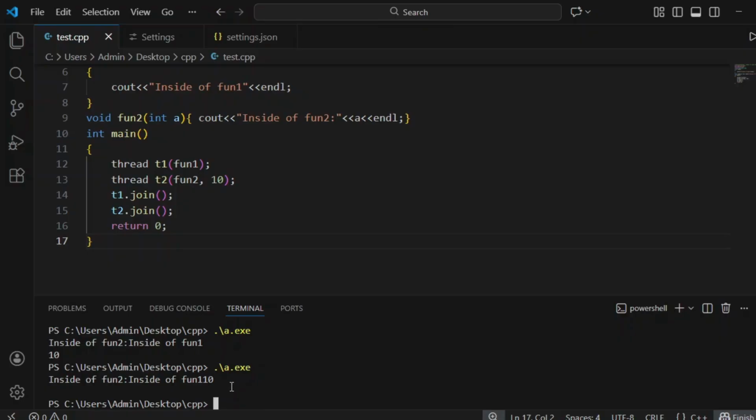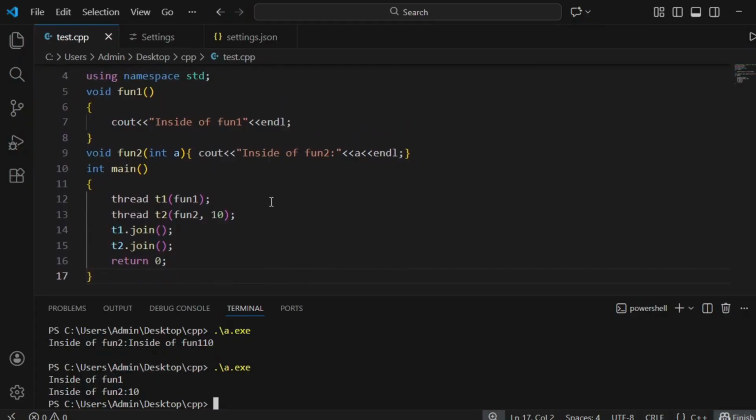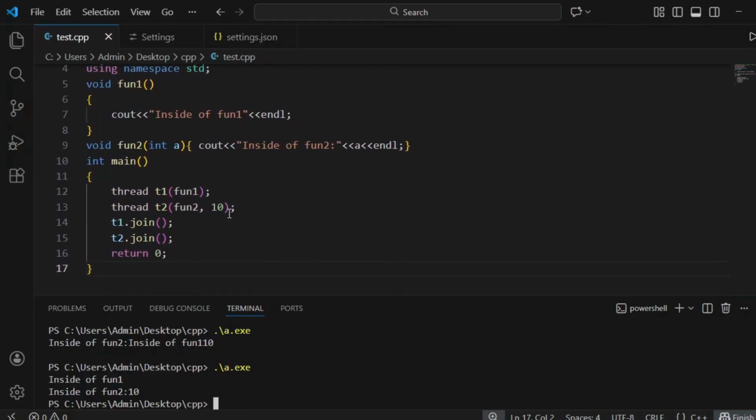See, okay, so this is how threads are running parallelly. Okay, so these are the two methods to create a thread, and we'll see another method, that is the lambda method.